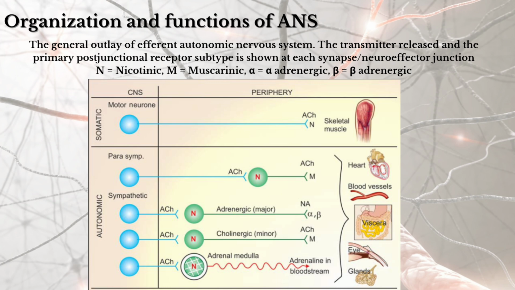In case of the heart, it depresses the SA node and reduces the heart rate. In the blood vessels, vasodilation takes place so that BP falls. In case of the visceral organs, peristalsis is enhanced and sphincters are relaxed. The detrusor contracts and the sphincter relaxes, which promotes urine voiding from the urinary bladder. In the eyes, the intraocular pressure falls and drainage of the aqueous humor is facilitated. In the glands, the secretions are promoted.